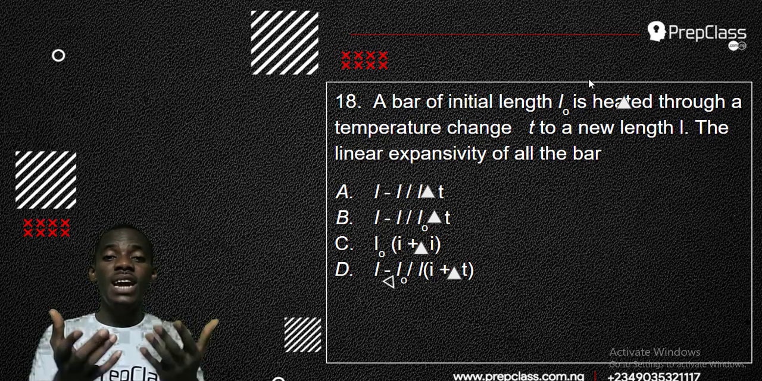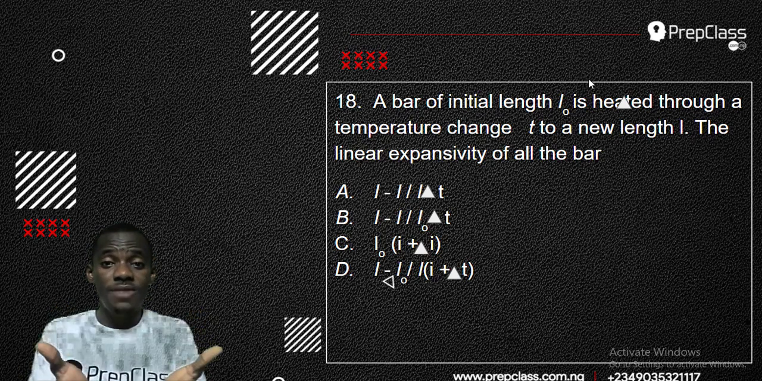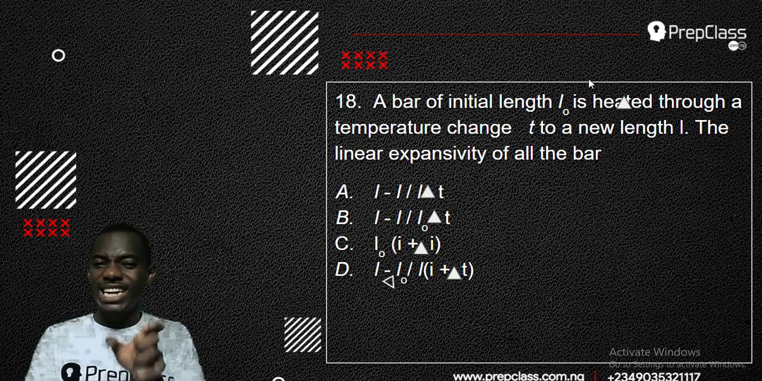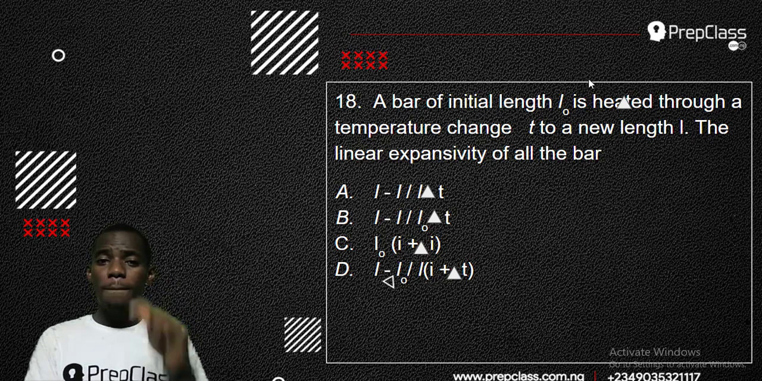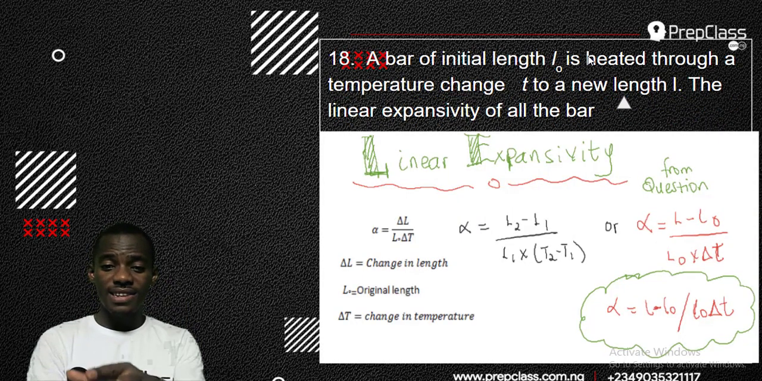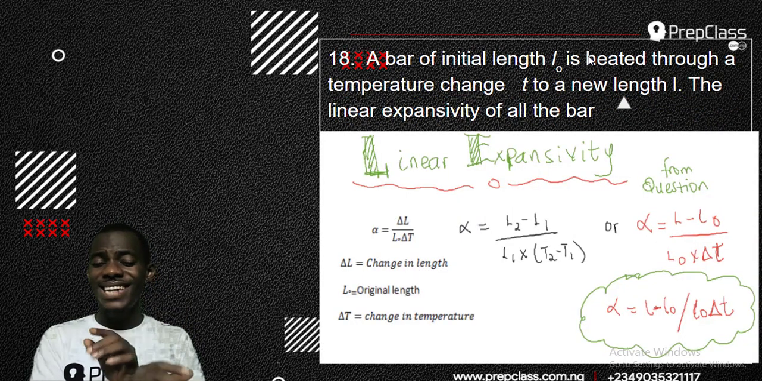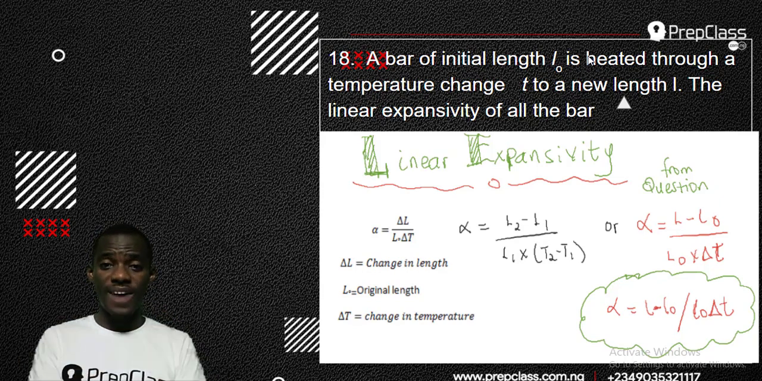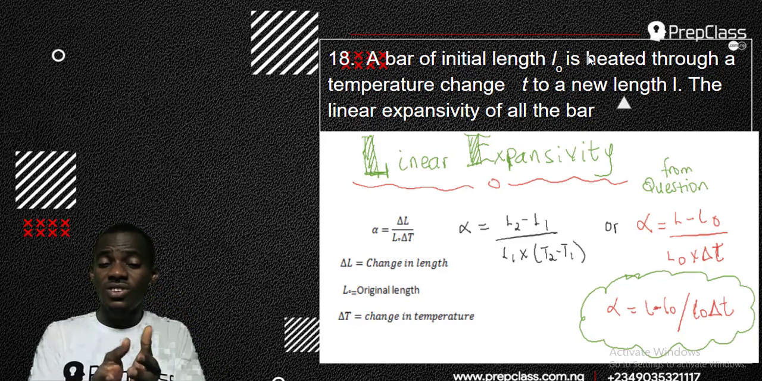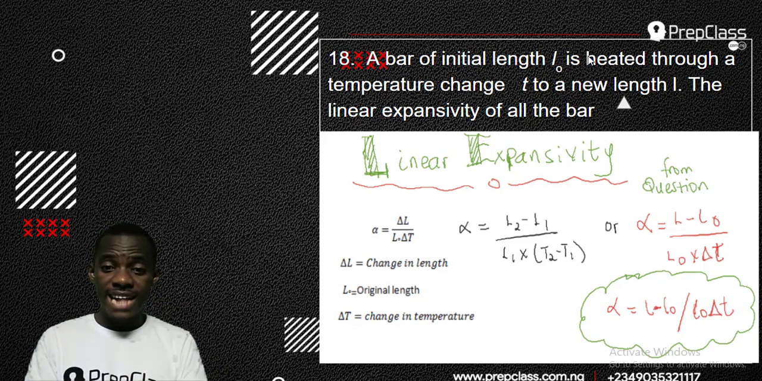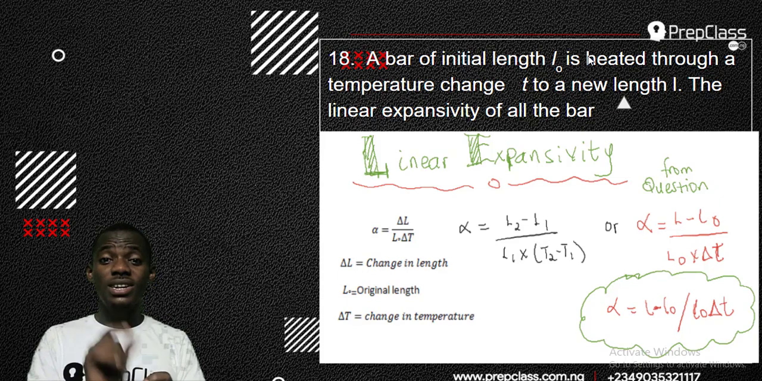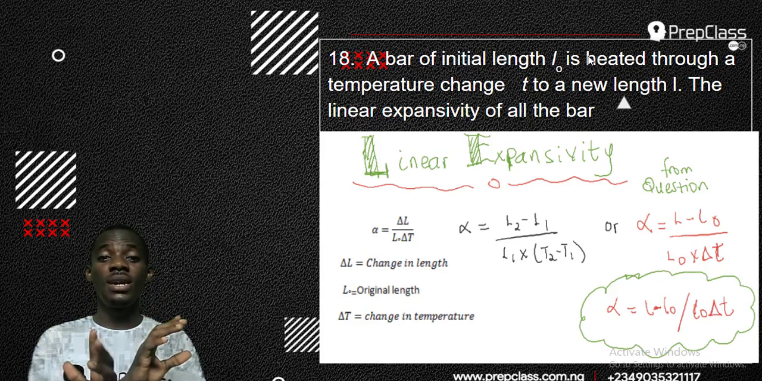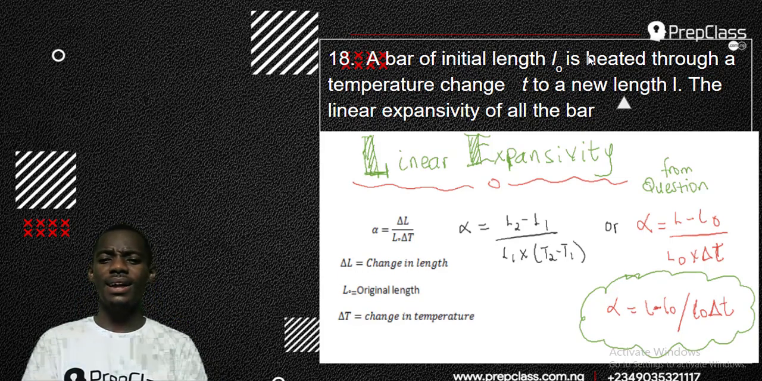So in fact, if you know the formula, you can define linear expansivity as change in length per unit length per unit change in temperature. That is the definition of linear expansivity in case we are asked to define it. It's just from the formula. Once I know the formula, I will naturally know the definition. Let's check that out.